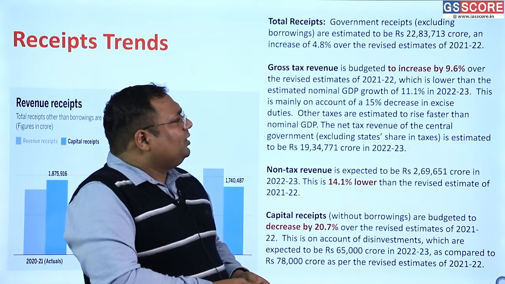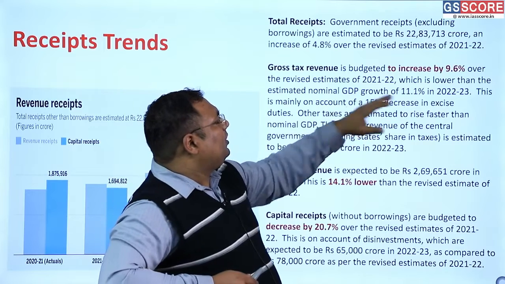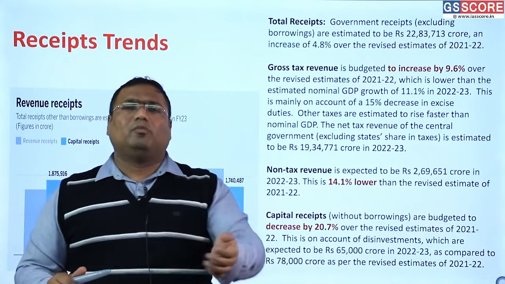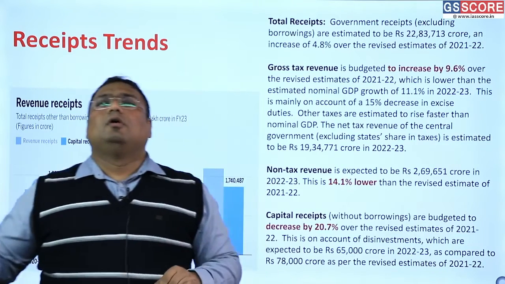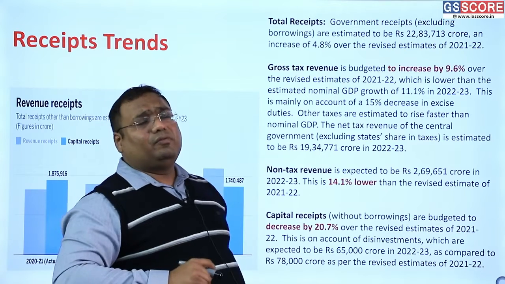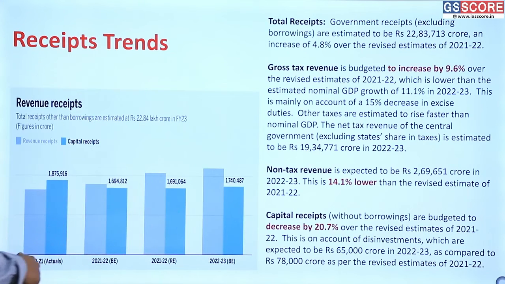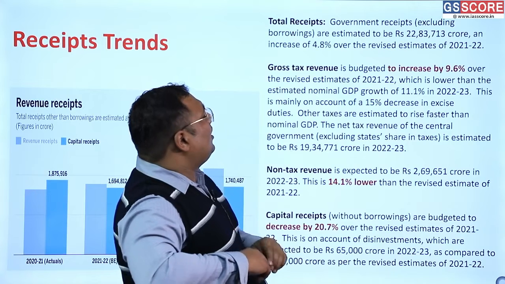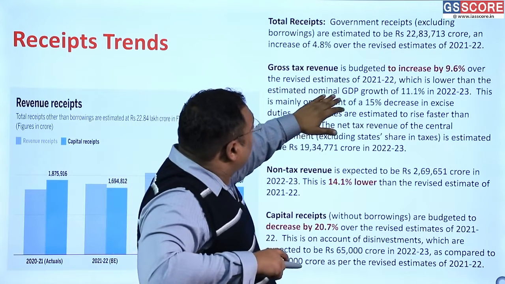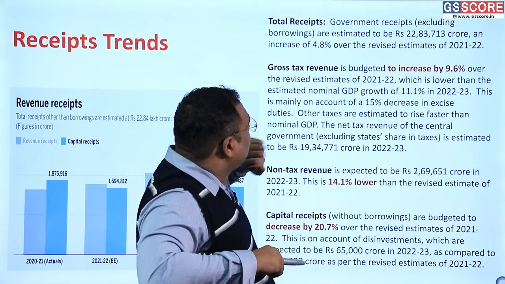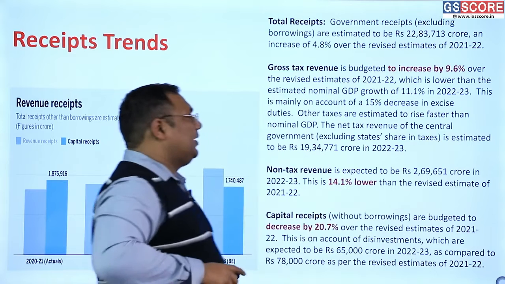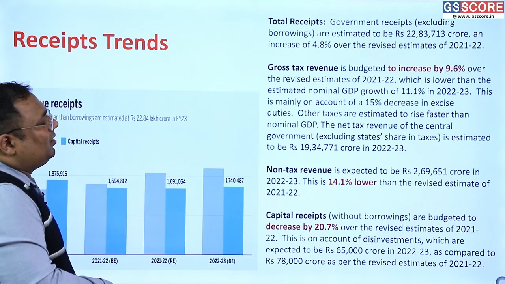And why taxes are not increasing more than GDP? Because we have decreased our excise duty. We have decreased excise duty by 15% in order to give more incentive for the production. So again, this is a hint towards our fiscal policy that we are giving incentives in order to encourage production. That is particularly aimed at manufacturing, because the excise duty is on manufacturing and other industries.